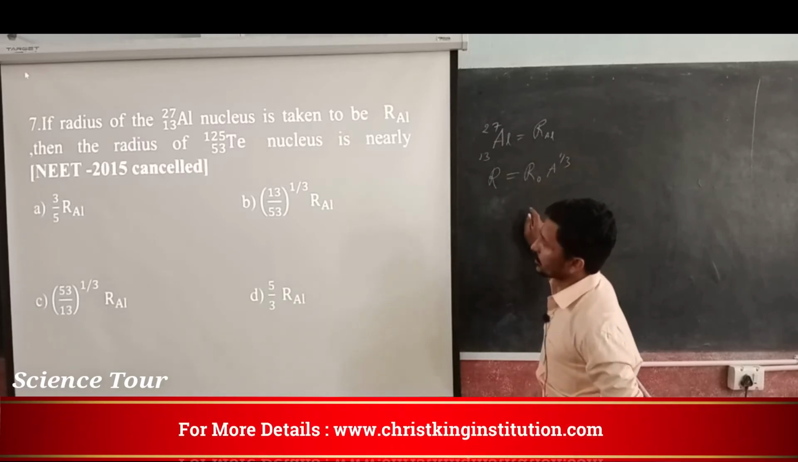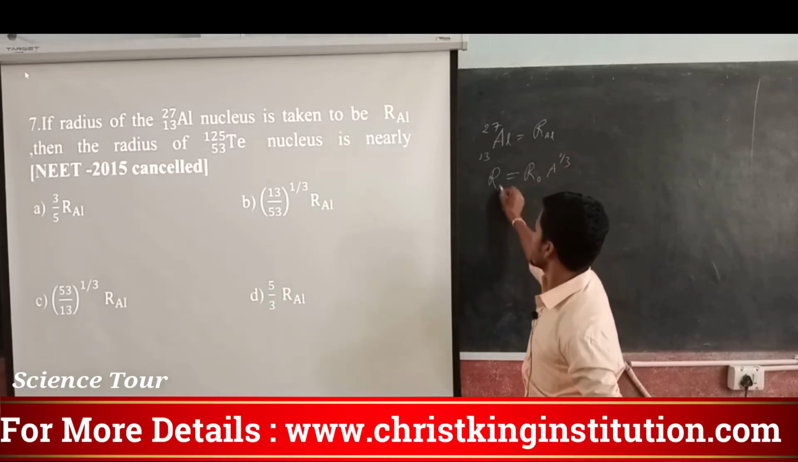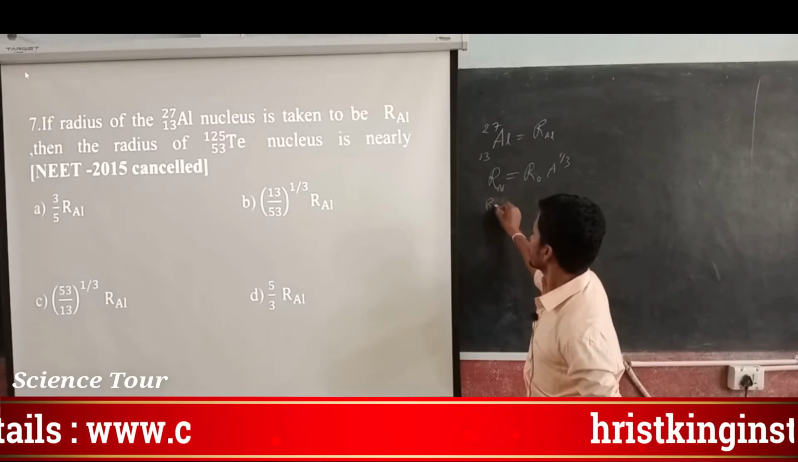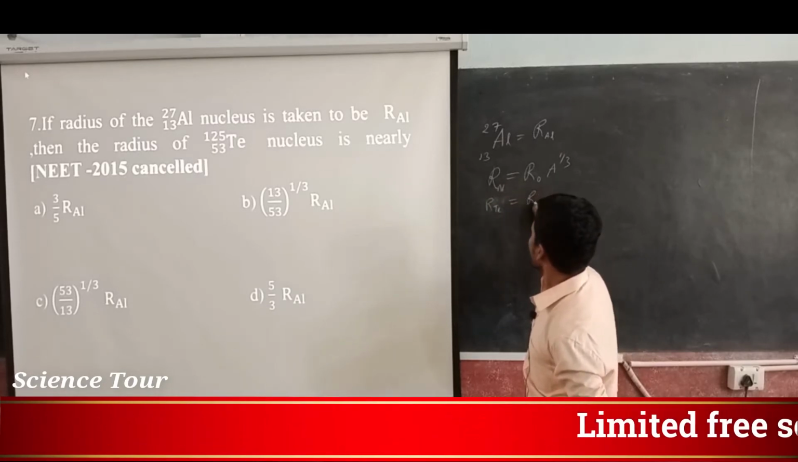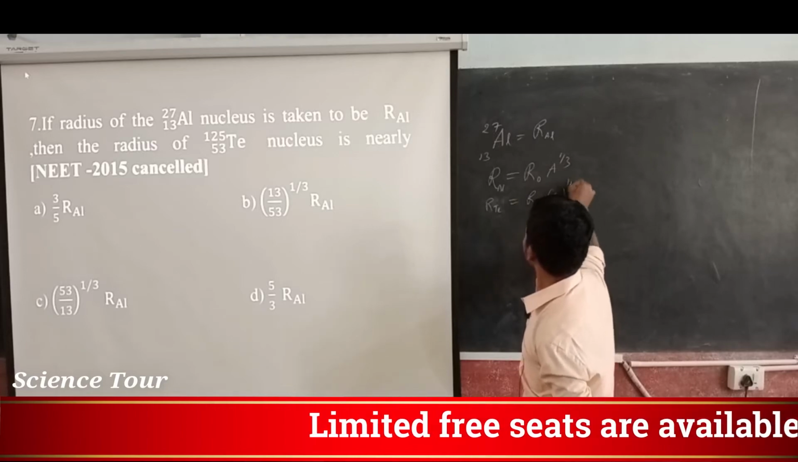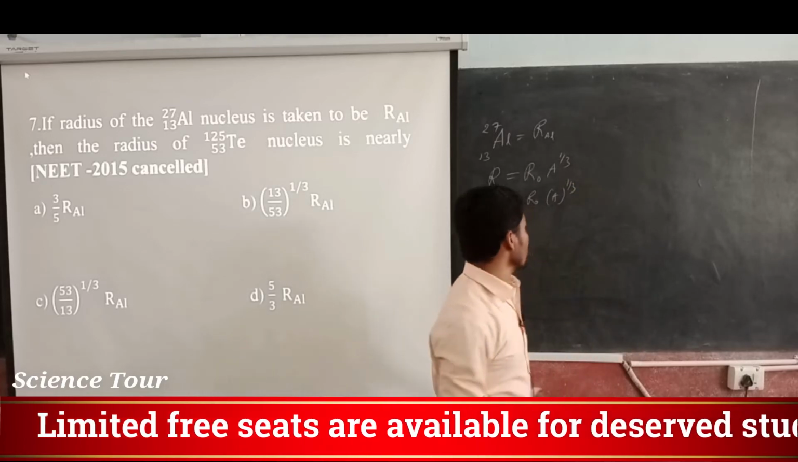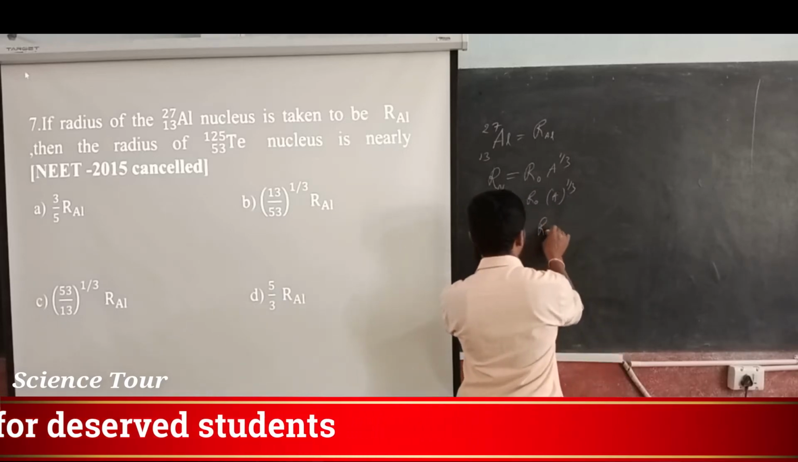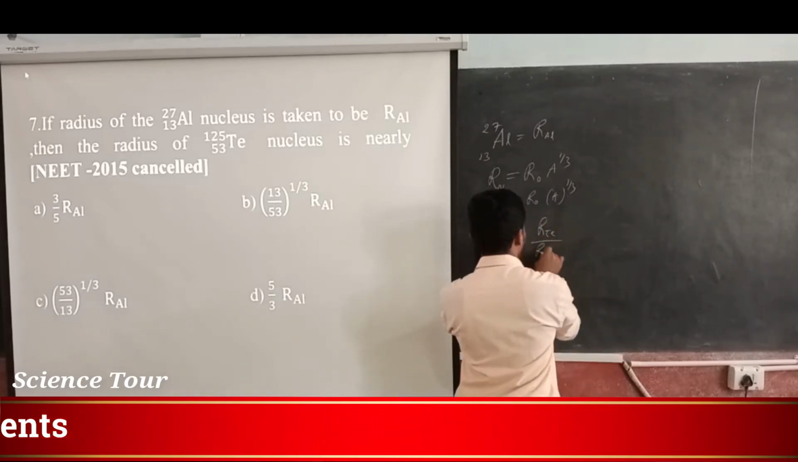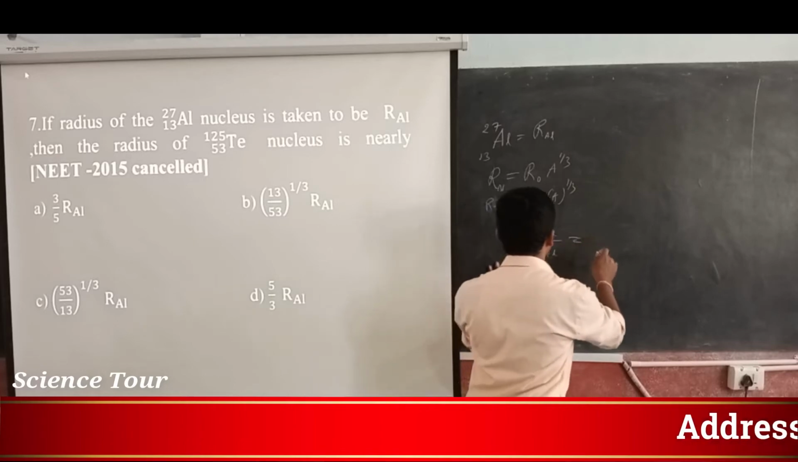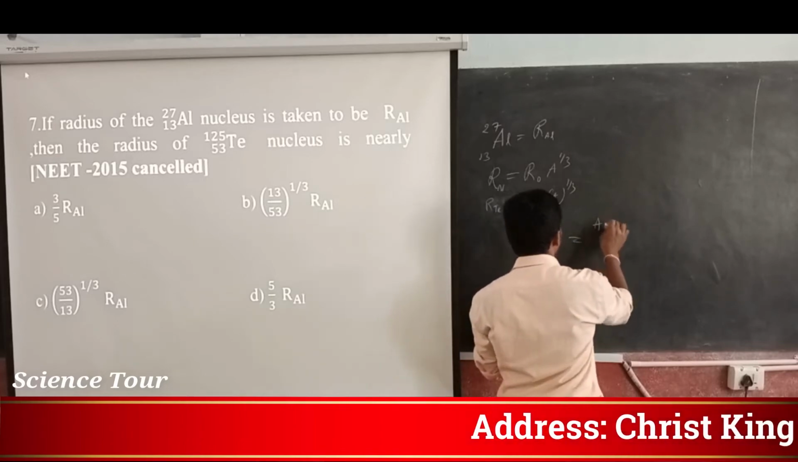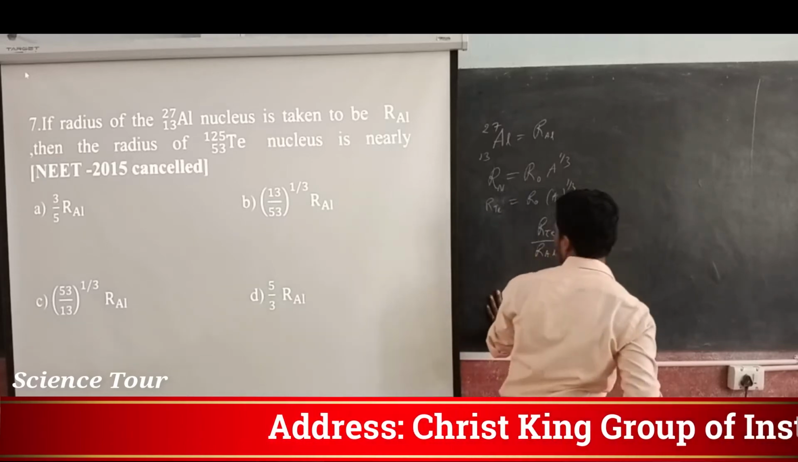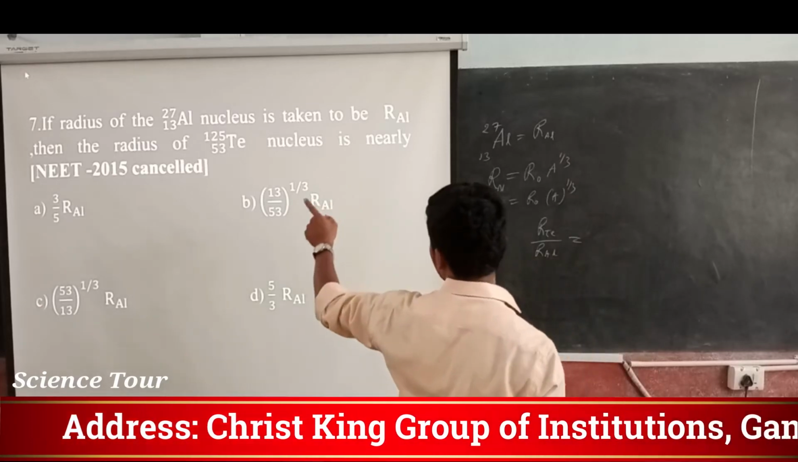R naught will be the same for all the elements. It is R naught into A to the power 1 by 3 for aluminium, and the same for tellurium. Now we want to write it in terms of aluminium, so R of tellurium by R of aluminium is equal to, R naught cancels, A of tellurium, how much? That is given.